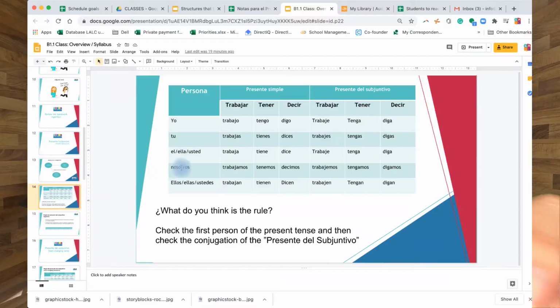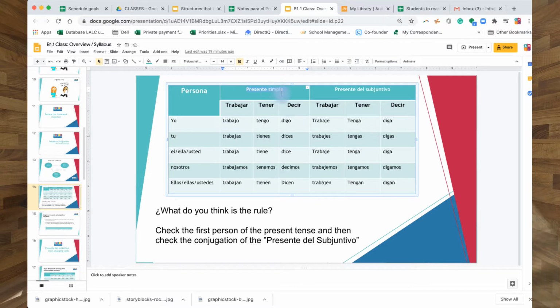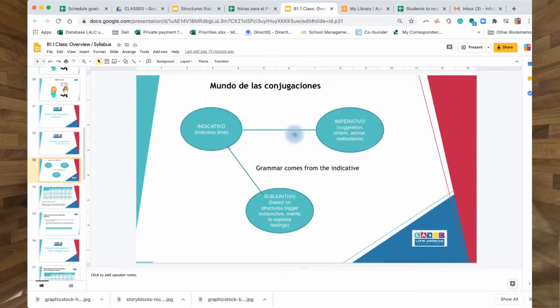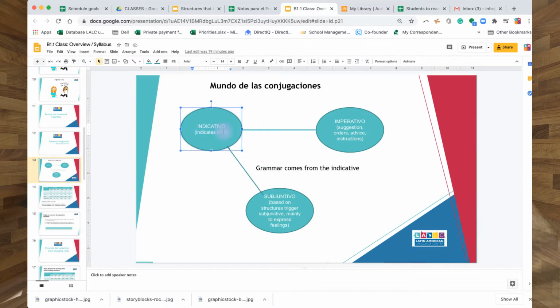So first, please look at this chart. I am comparing it with the present simple on purpose, because it comes from the present simple. These arrows come from the indicative, because all the roots of grammar-based rules come from the indicative. What do I mean by that? There are certain modifications to make it a subjunctive, but it comes from the indicative.